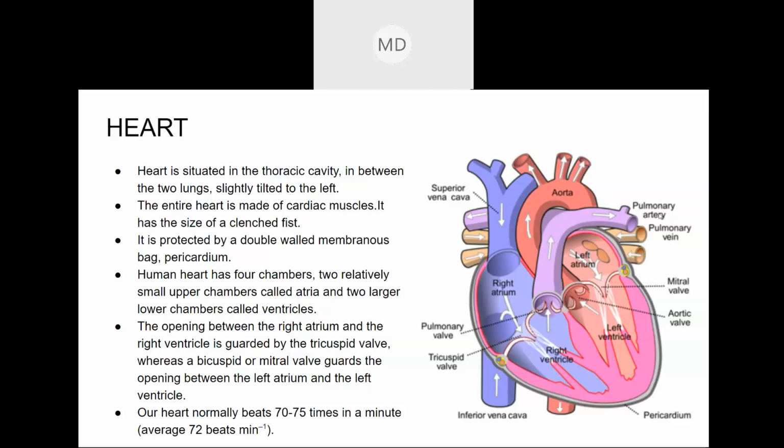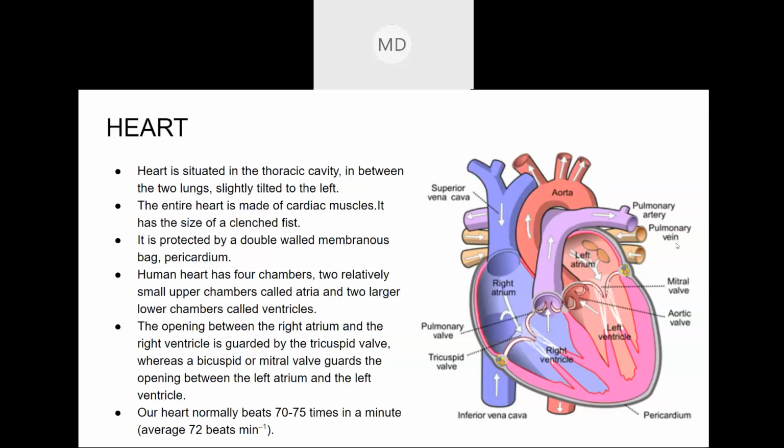Arteries carry oxygenated blood, but the pulmonary artery carries deoxygenated blood. Oxygenated means pure, deoxygenated means impure. Veins carry deoxygenated blood, but the pulmonary vein carries oxygenated blood.